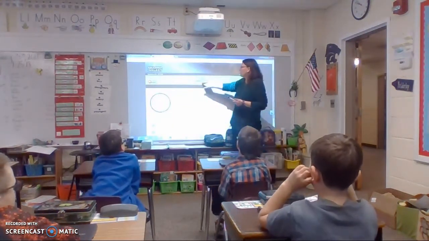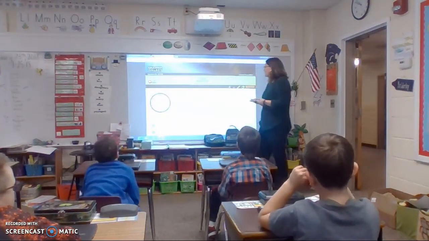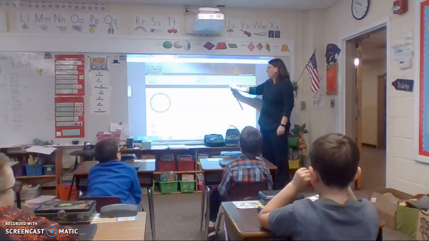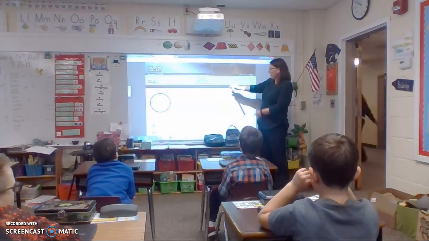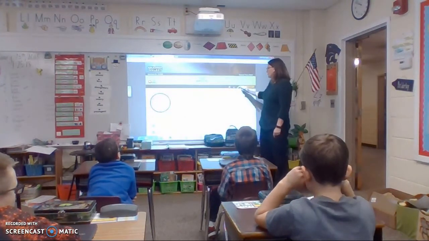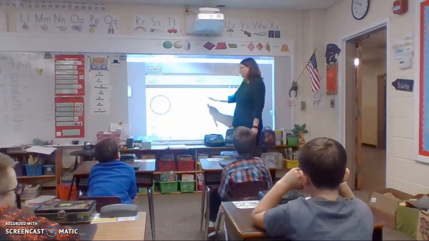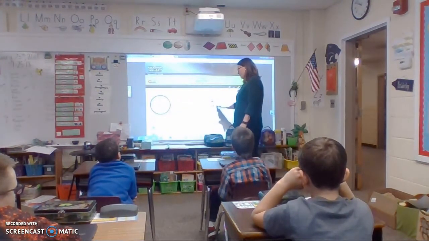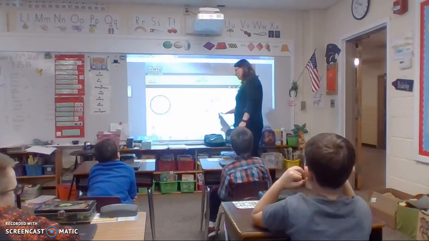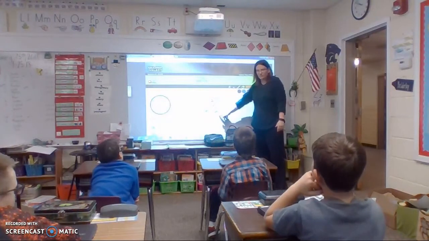Here it tells you how many questions you've answered and how many there are total. And then here you can change the font size to make it a little bigger if it's hard for you to read, or a little smaller if you need to. You can also use the little pencil to work out a problem. If it's 37 plus 12, you can work that out if you need to. You can click on the little pencil and you can work it right on your screen.